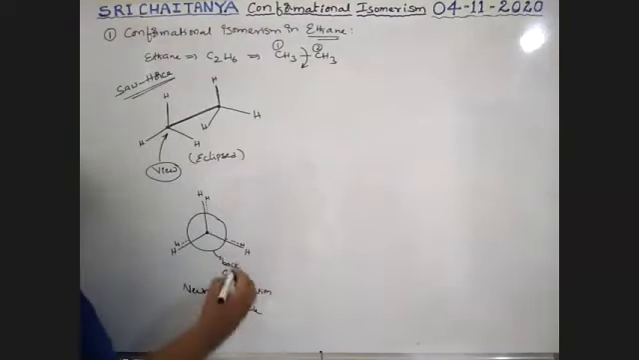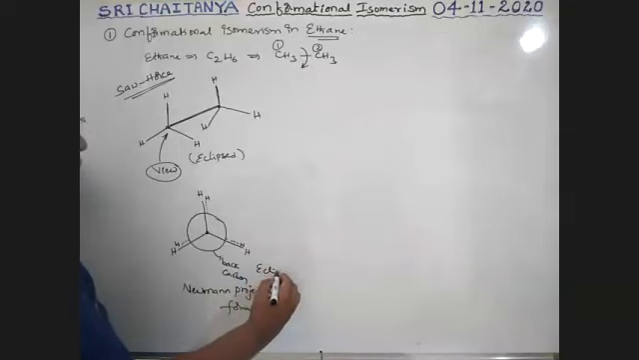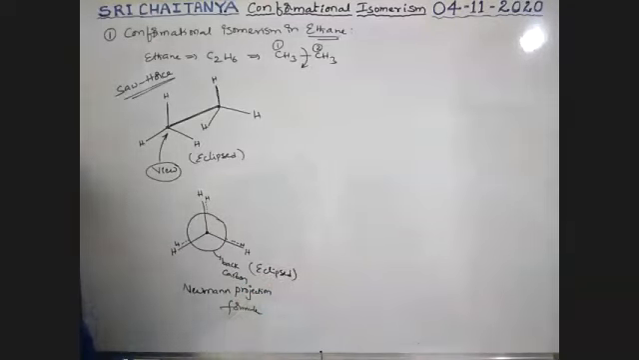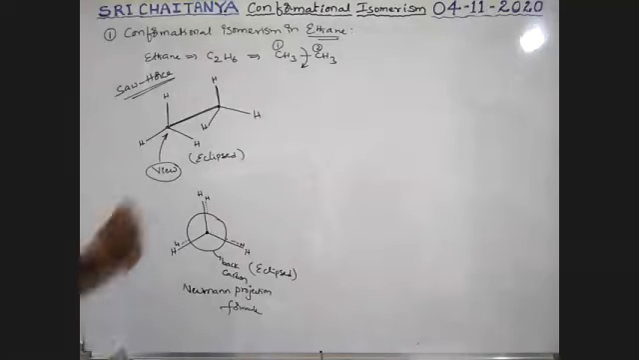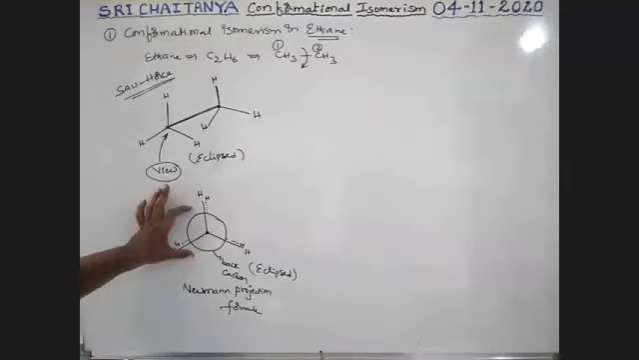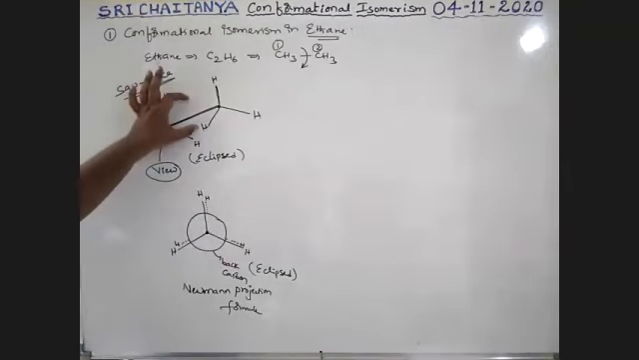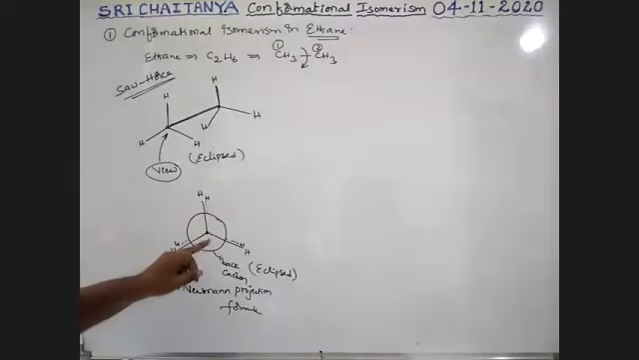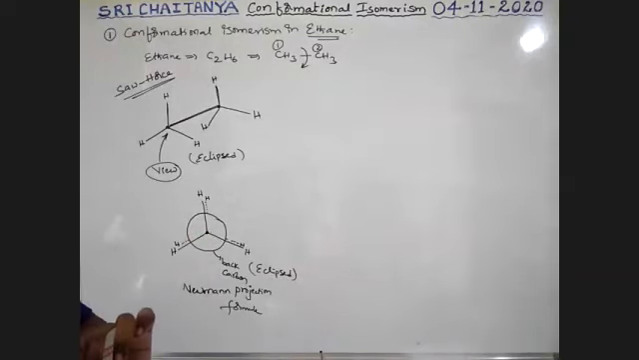So this is the eclipsed form, boys. Among these 2 structures, which is easier to understand the concept? I think the Newman projection is easier than this Sawhorse structure. So from now onwards, I'm going to explain using these Newman structures, boys. Okay. See here.